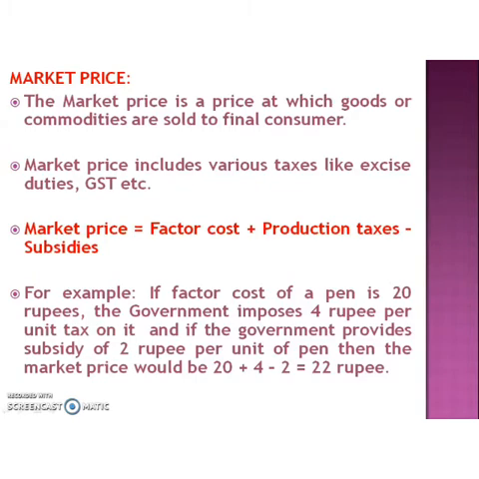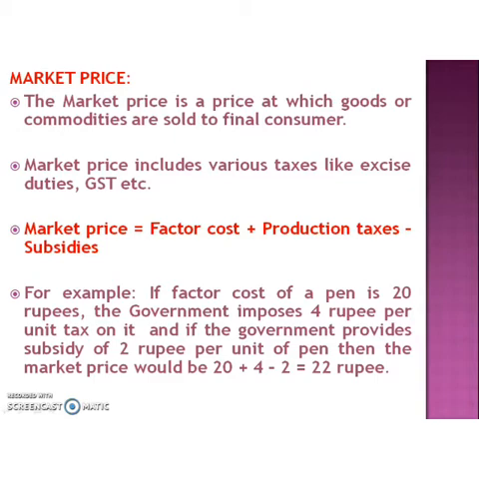Then the next concept is market price. The market price is the price at which goods and commodities are sold to the final consumer. This price is decided by keeping in mind the cost of production, storage, packaging, transport, etc. Hence, the market price is also inclusive of various taxes on the product and the subsidies offered by the government. Market price is equal to factor cost plus production taxes minus production subsidies.